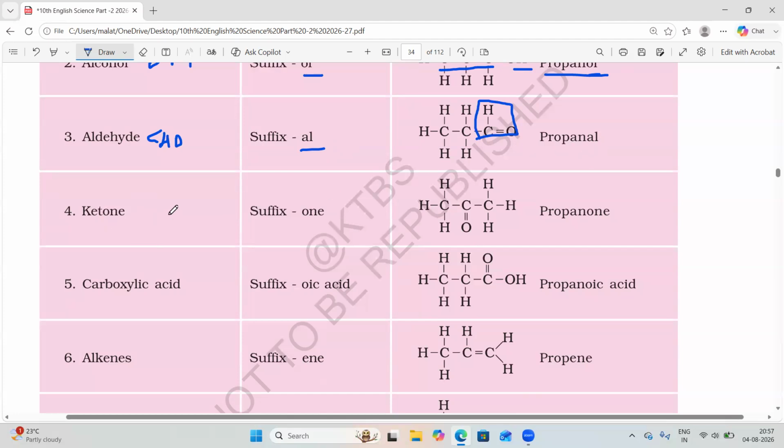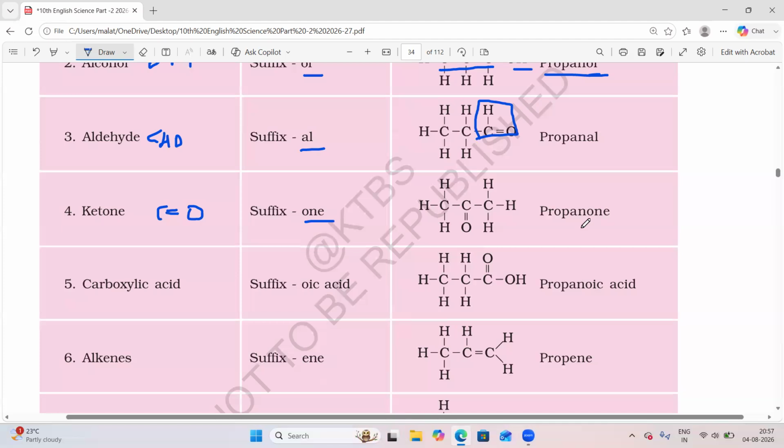Then the keto group will be present. C double bond O. Keto group is present in the organic compound. For that, I should write the suffix ONE. So here propane, remove E, and what we should write here is propanone, ONE.